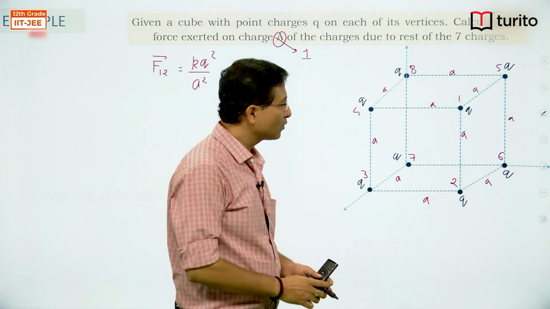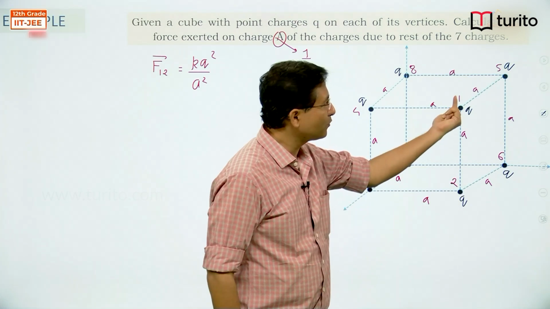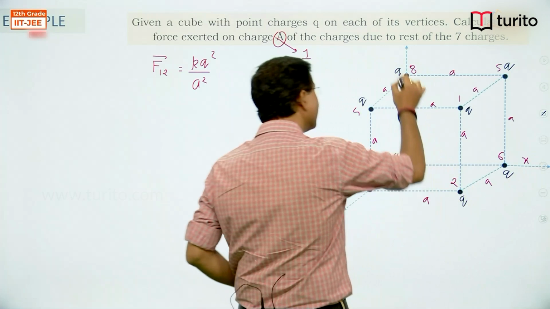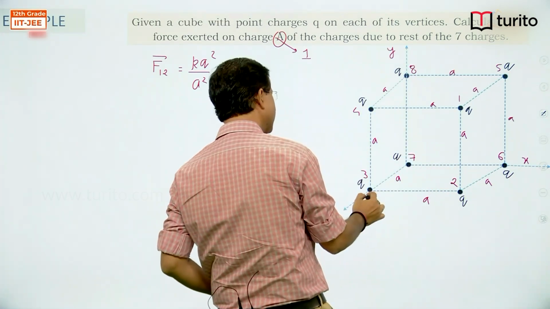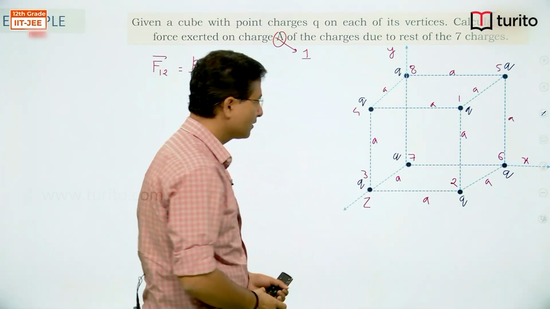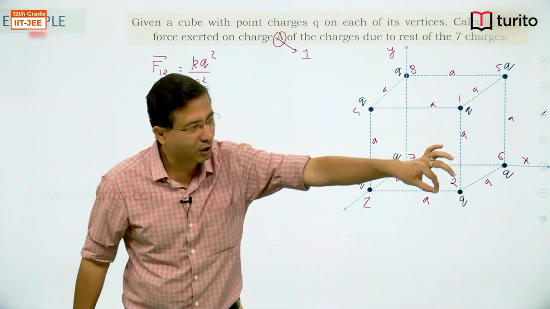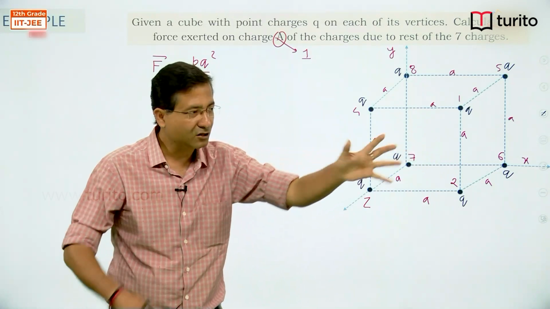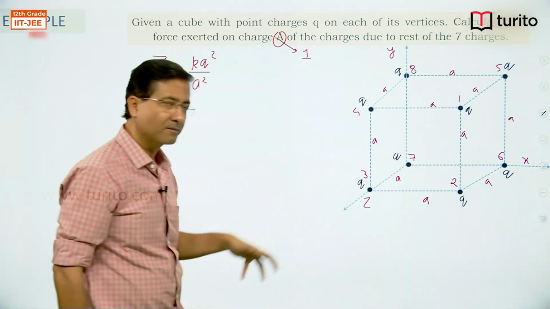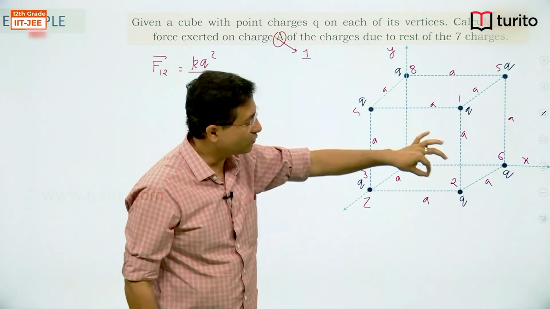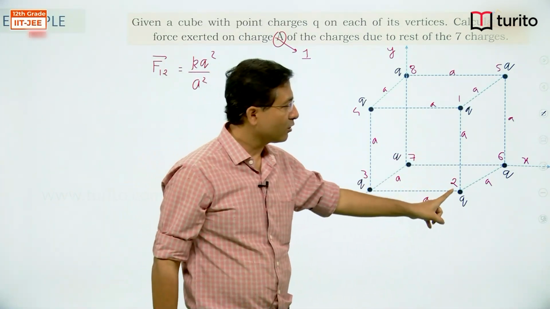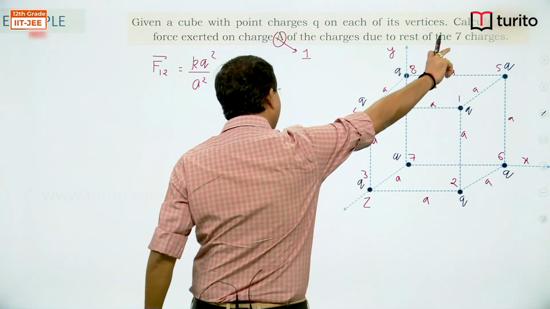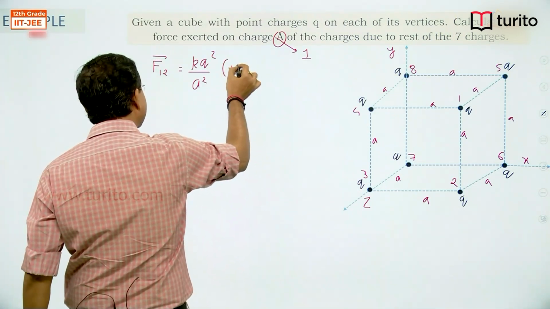Look at this one, 2 will be exerting force on 1 along y direction. This is x axis, this one y axis, this one z axis, right? The axis coming towards you out of the board is z axis. In 3 dimension it is drawn like this, but this axis is towards you, keep that in mind. Now this will exert force on this one in this direction, along y direction, plus j cap I can write.